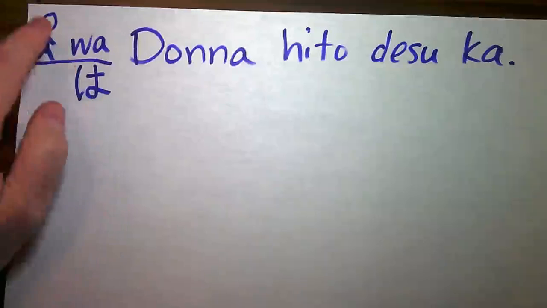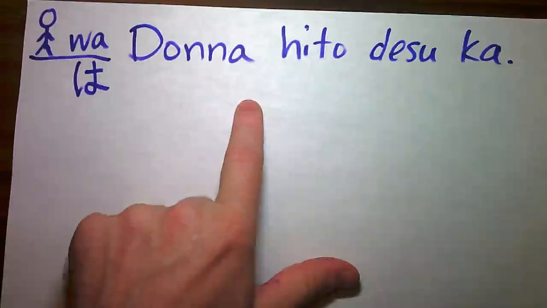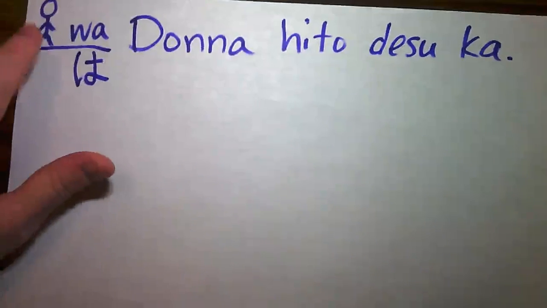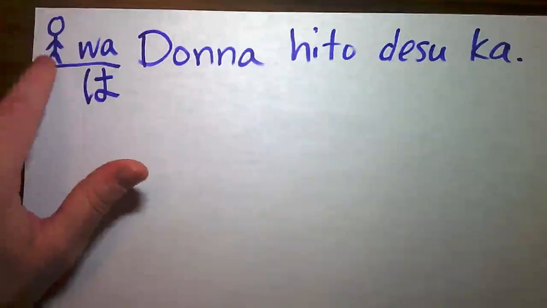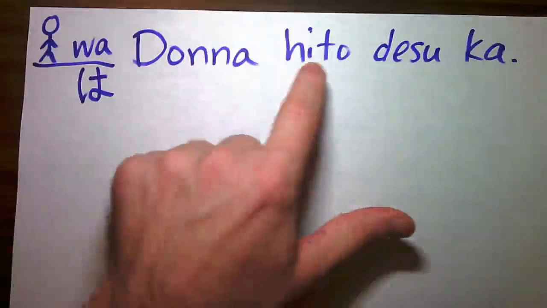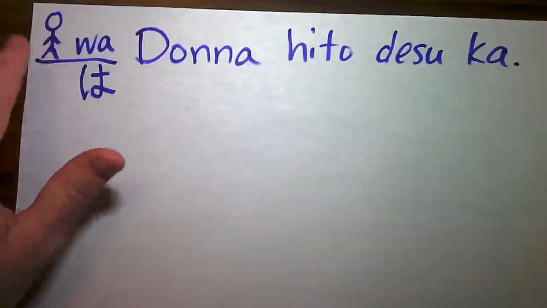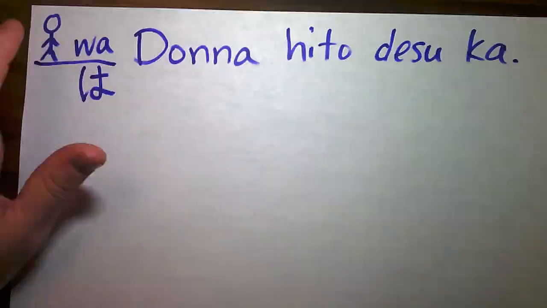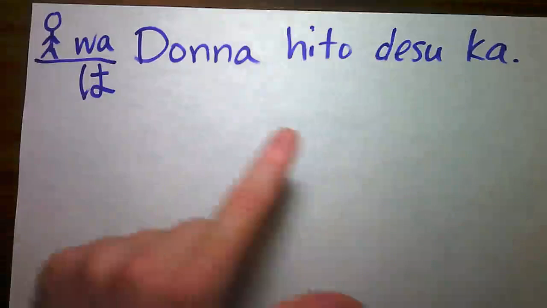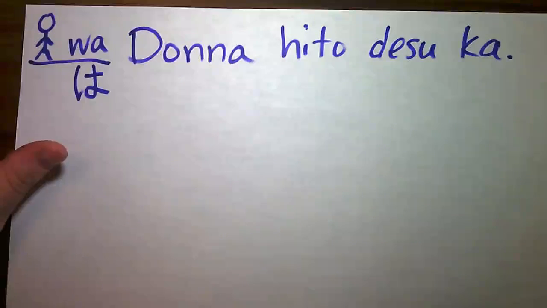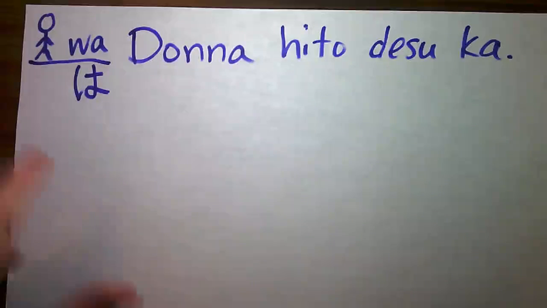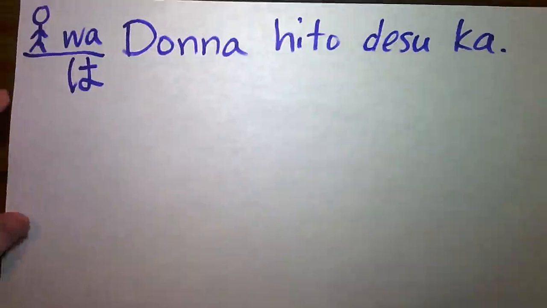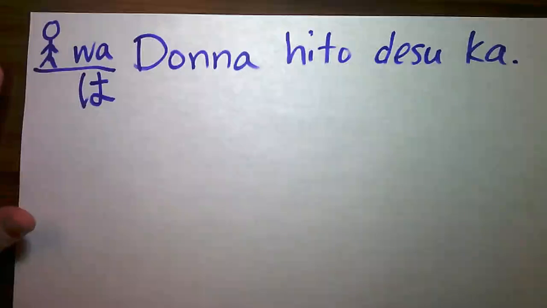So as for so-and-so, what kind of person are they? So we could put the name of a person. Jadaroki sensei wa donna hito desu ka? What kind of person is Mr. Jadaroki? Or you can say just the teacher. Sensei wa donna hito desu ka? What kind of person is the teacher like? So that's the question.